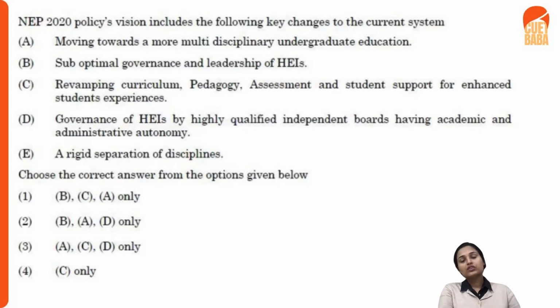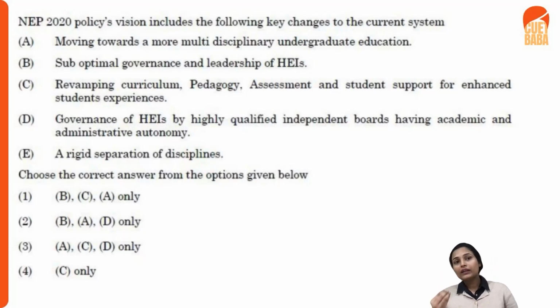Governance of higher education institutions by highly qualified independent boards having academic and administrative autonomy. So here you understand that the rigid separation option is not going to be there. So you need to make a choice. Which one would you choose? Is it B or D, right? So here you need to understand that your correct answer would be the third one, which is A, C, and D, where they are talking about this New Education Policy, the kind of reform or the policy vision that it had.